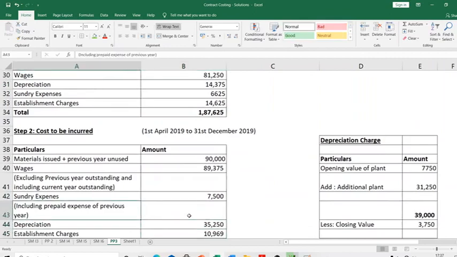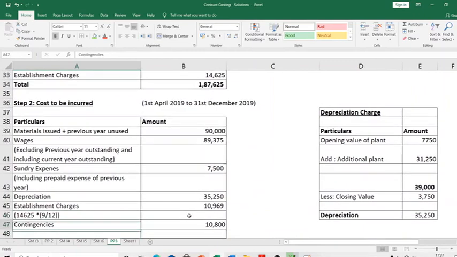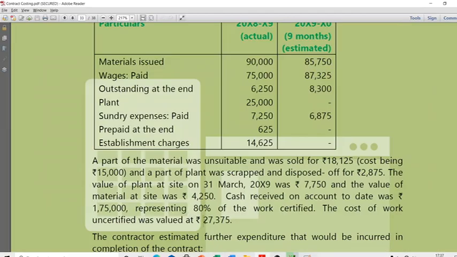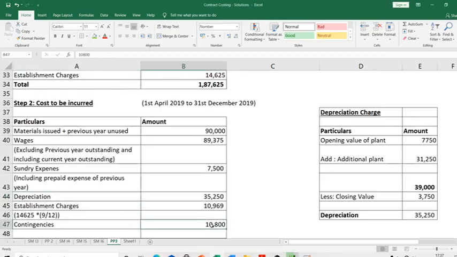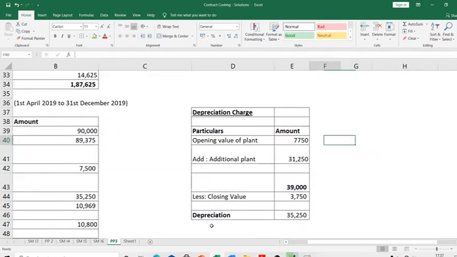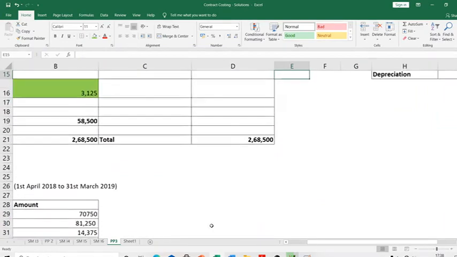So now you have depreciation again. I'll tell you how that calculation is done. Then establishment charges also, I'll tell you how that calculation is done. But the question tells me that you may have some 10,800 of cost which is not stated above, but you may want to provide for some contingencies. So I put 10,800. So the only two things I want to discuss are depreciation and establishment charges. See, this year when I began, what is the opening value of the plant? 7750, right? Because last year that was the closing value, right? That was the closing value last year.